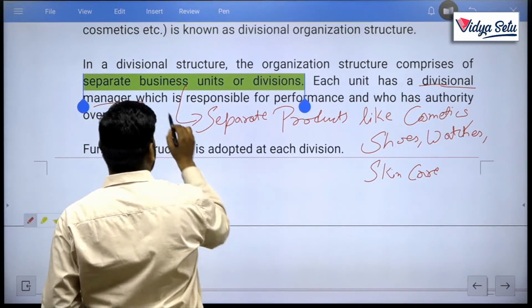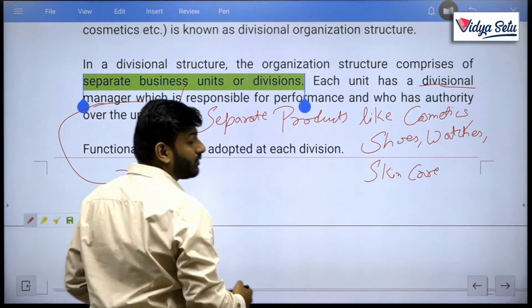Now, the divisional manager in our example is shown as the divisional head.